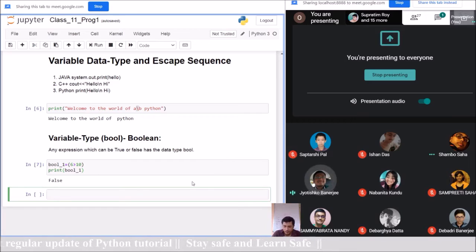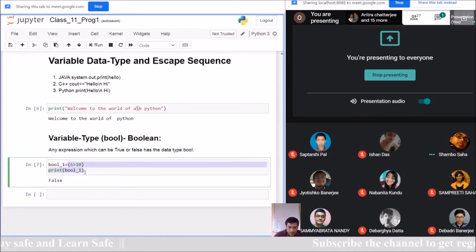Sir, identifier. Sir, I also think it should be identifier. Why are you thinking so? Can you clarify your answer? Sir, because it is used to represent the fact that 6 is not greater than 10 in this case, so it is used to identify it. Forget about this part, I am not asking about this part.